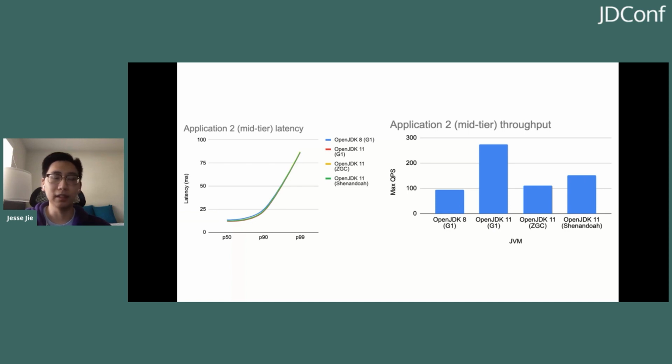But the real interesting thing was when we looked at the throughput, when we pushed the system as hard as it could go, the Java 11 G1 outperformed G1 on Java 8, ZGC, and Shenandoah significantly. It should still be noted that ZGC and Shenandoah still outperform Java 8 G1, so it's still better in that case.